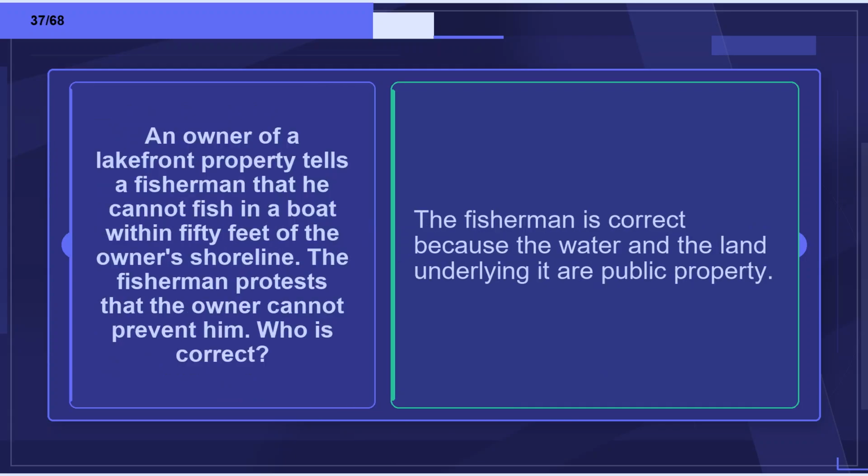Flashcard 37. Term: An owner of a lakefront property tells a fisherman that he cannot fish in a boat within 50 feet of the owner's shoreline. The fisherman protests that the owner cannot prevent him. Who is correct? Definition: The fisherman is correct because the water and the land underlying it are public property.